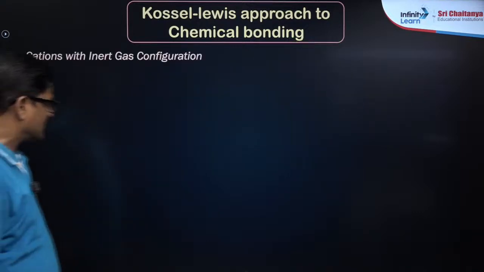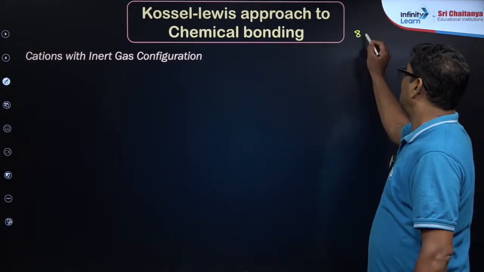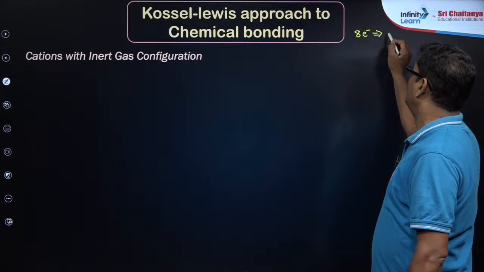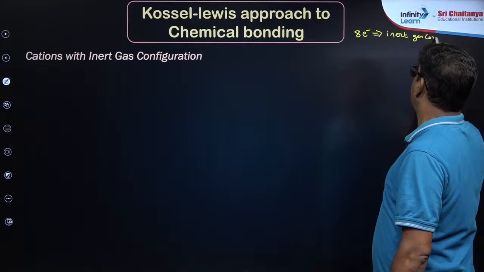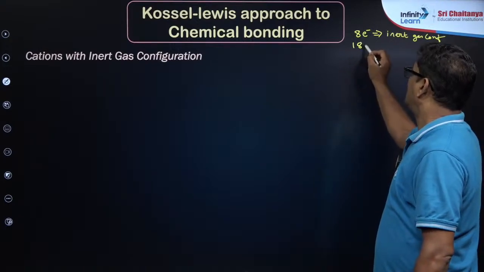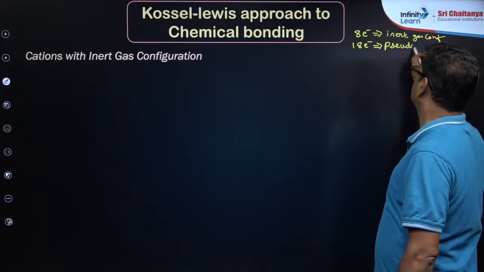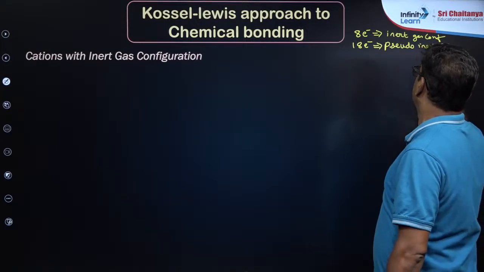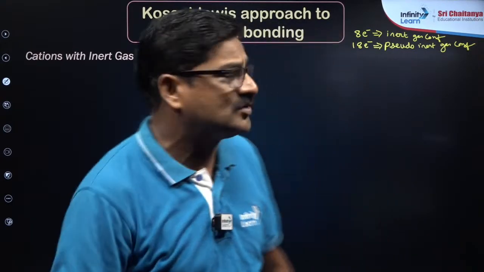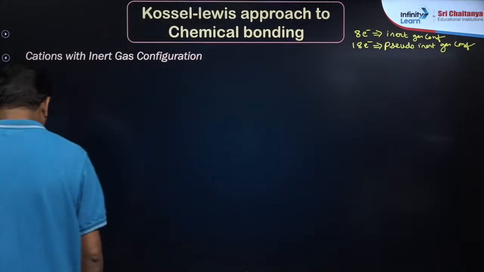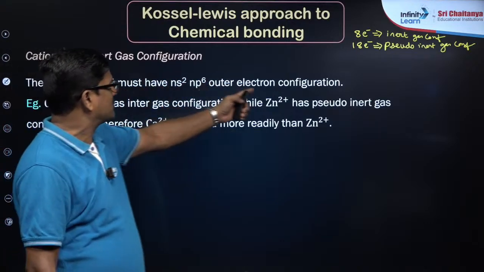And cation with inert gas configuration. Inert gas configuration is 8 electrons in the outer shell. If there are 18 electrons in the outermost shell, that is pseudo inert gas configuration, also called pseudo noble gas configuration. How will you know? I will tell you. The cation former must have ns2 np6 outermost configuration.